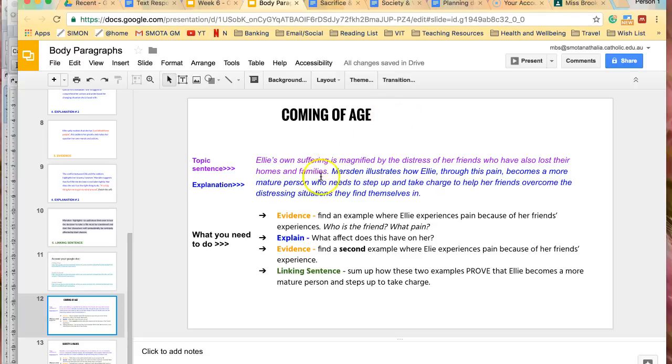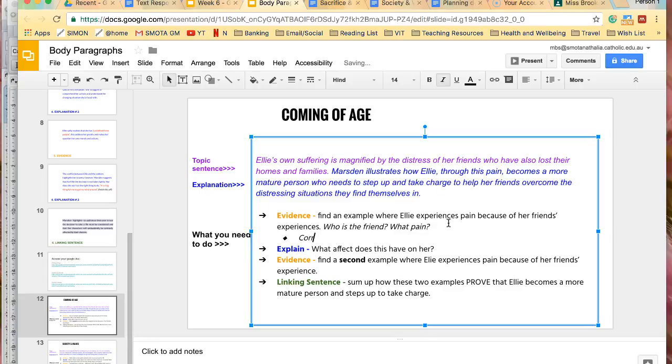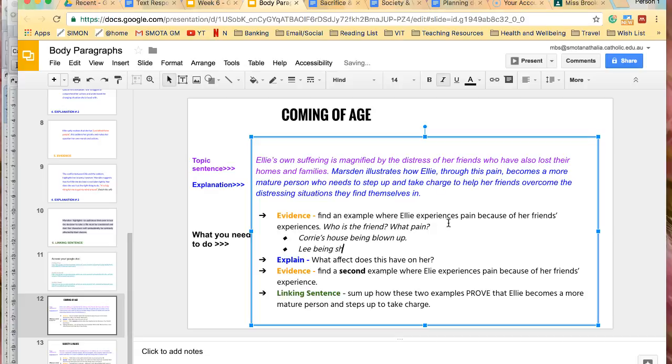So whilst Ellie's suffering is made worse by her friend's sadness, for example, Corrie, she steps up and takes on this challenge. So it says, find an example, you need some evidence where Ellie experiences pain because of her friend's experiences. And you might talk about Corrie's house being blown up. You could talk about Lee being shot. You could, either of those two will work.